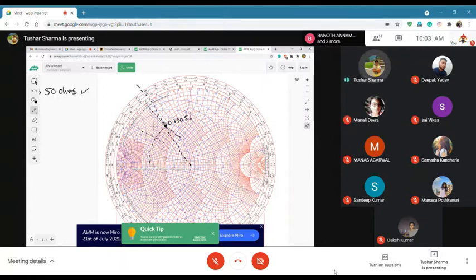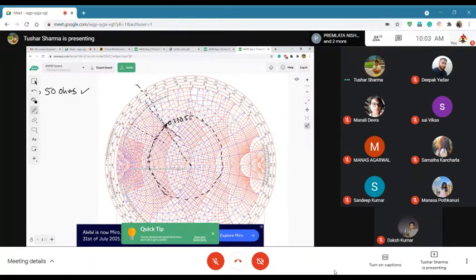Okay, and then you will have to draw a constant VSWR circle. Let me see if I can do justice for that. It's not easy. Okay, something of that sort, reasonably fine.